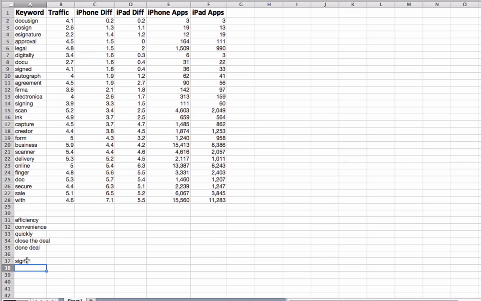So I'm going to cater my title around the word sign or signature. And with the emotional triggers I've written down here, efficiency, convenience, quickly, I just want to focus the brand on something like that.